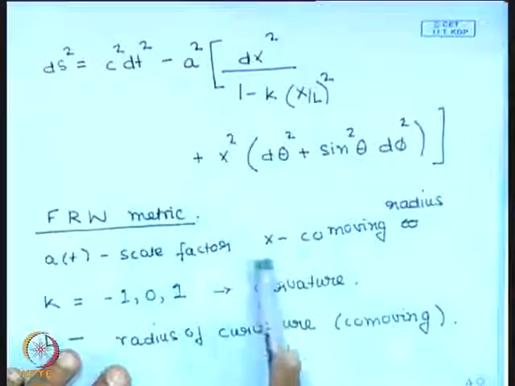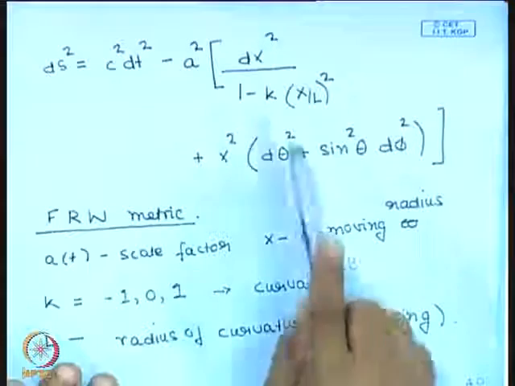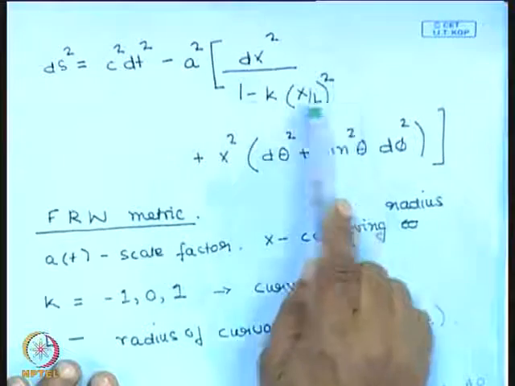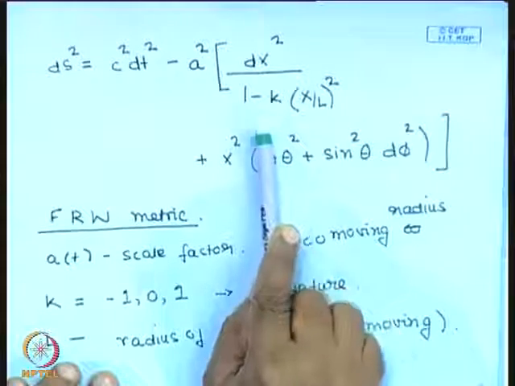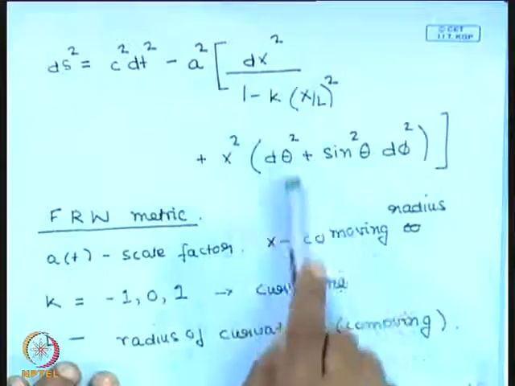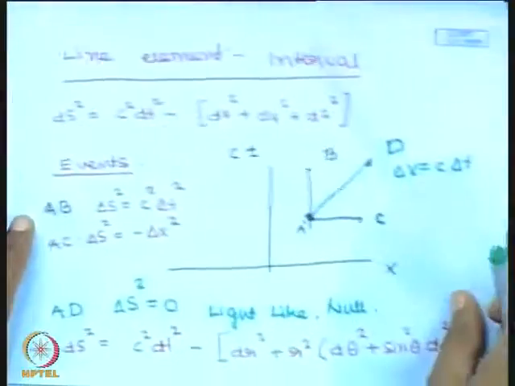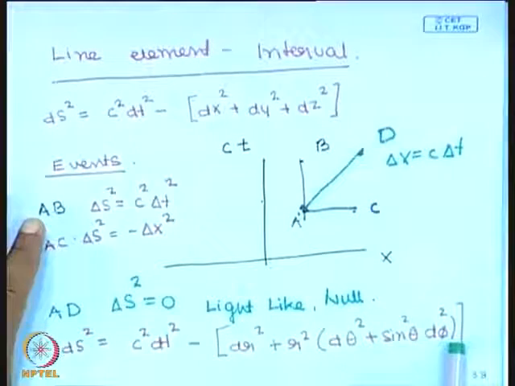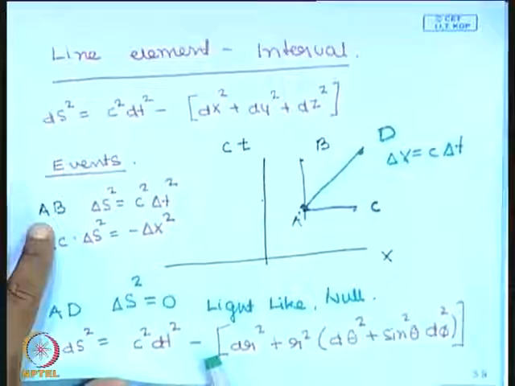So x is the co-moving radius, and you have this extra factor. If this factor k were 0, then this line element would be exactly the same as this line element, except for a scale factor squared over here.